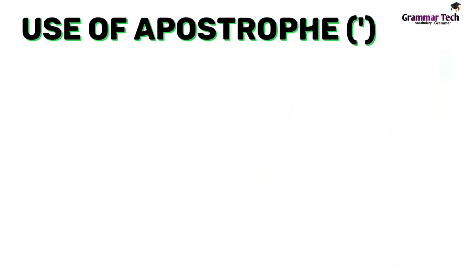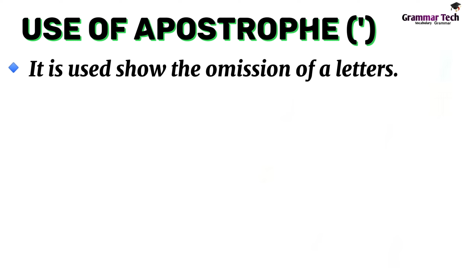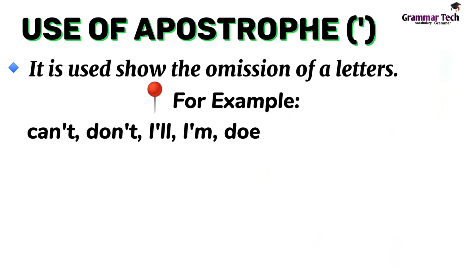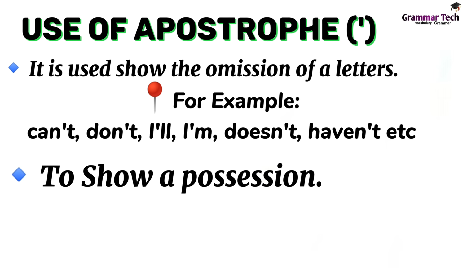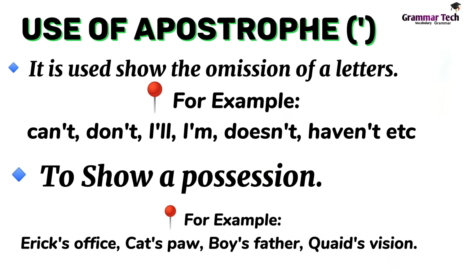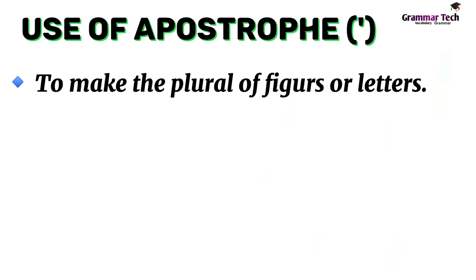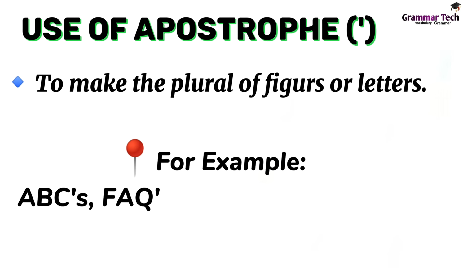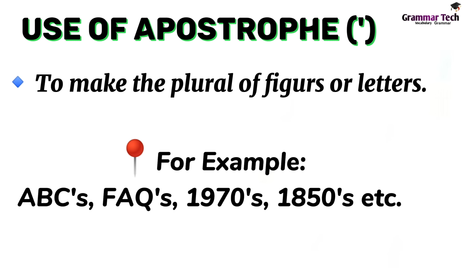Use of apostrophe. It is used to show the omission of letters. For example, can't, don't, I'll, I'm, doesn't, haven't, etc. To show possession. For example, Eric's office, cat's paw, boy's father, Quade's vision. To make the plural of figures or letters. For example, ABCs, facts, 1970s, 1850s, etc.